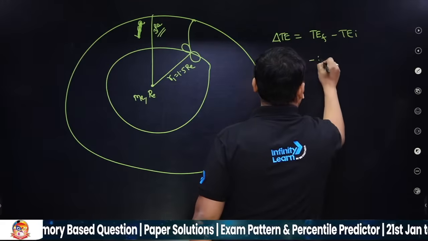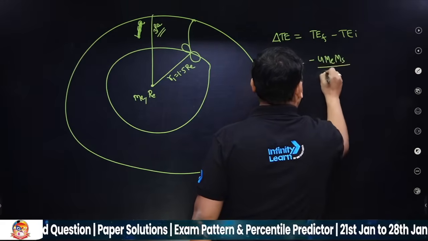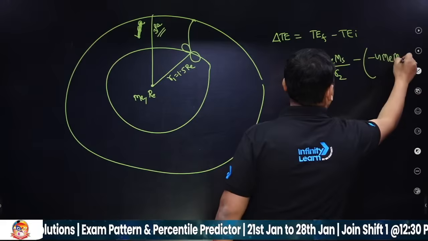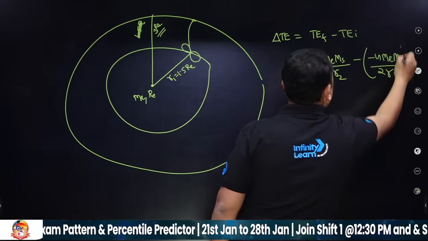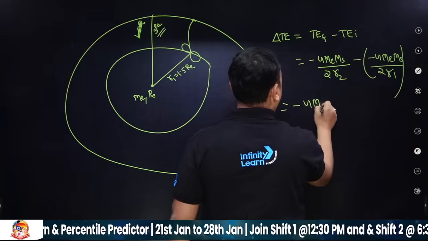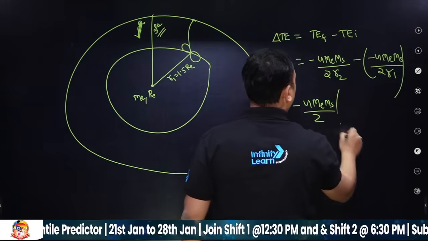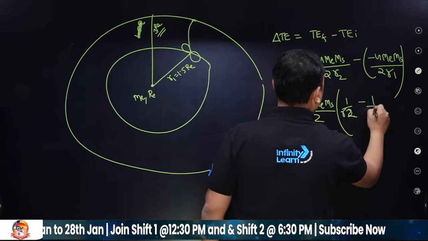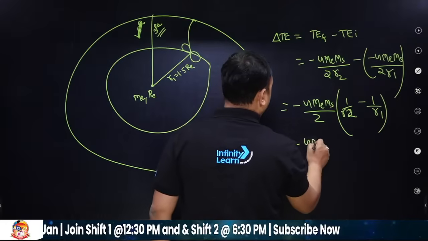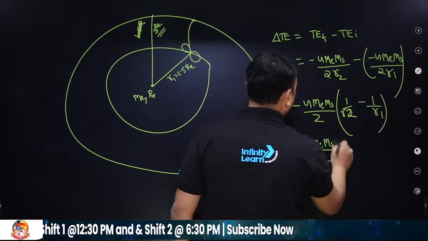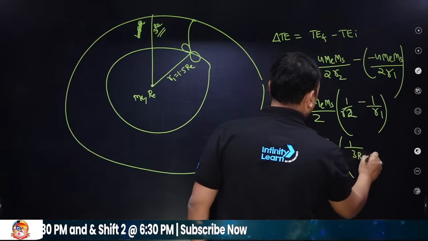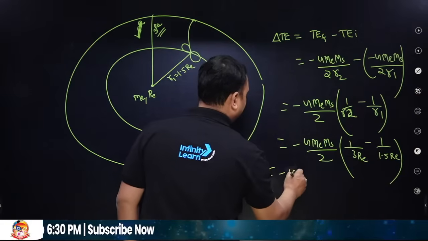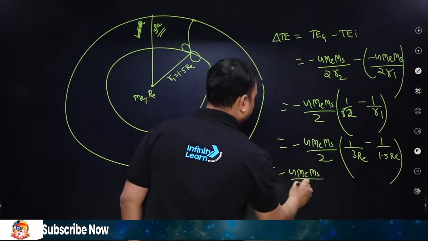T final is nothing but minus G mass of the earth, mass of the satellite, by 2 times R2, minus G ME MS by 2 times R1. So minus G ME MS by 2, okay, times 1 by R2 minus 1 by R1. You just put the formula here: minus G ME MS by 2, times 1 by 3 RE minus 1 by 1.5 RE.